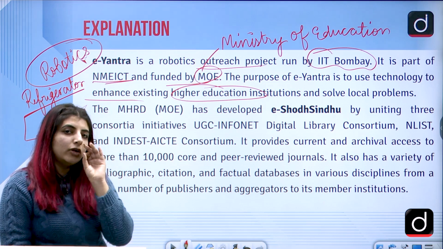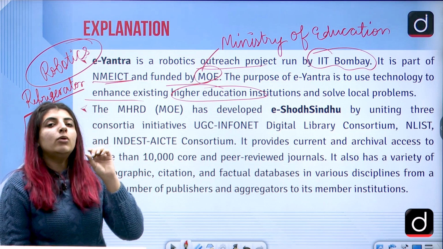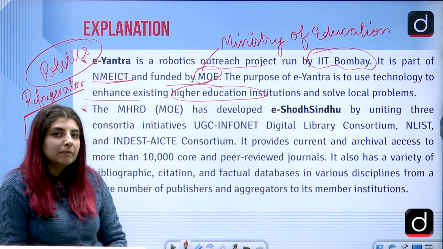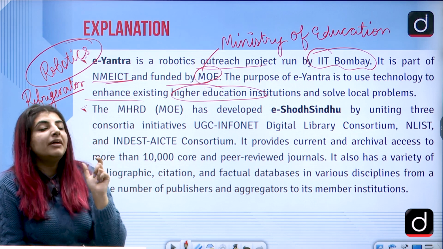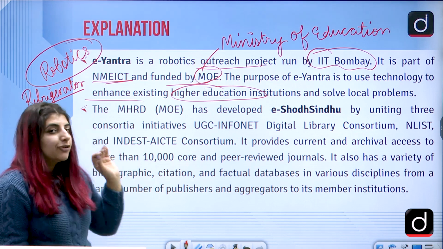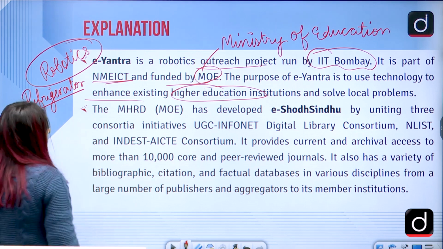There would be a particular coding for the temperature which is supposed to be set there for the ice cubes to be frozen. Those things are embedded in the software. That coding is embedded in the refrigerator, correct? So that is also what we talk about if we talk about e-Yantra.